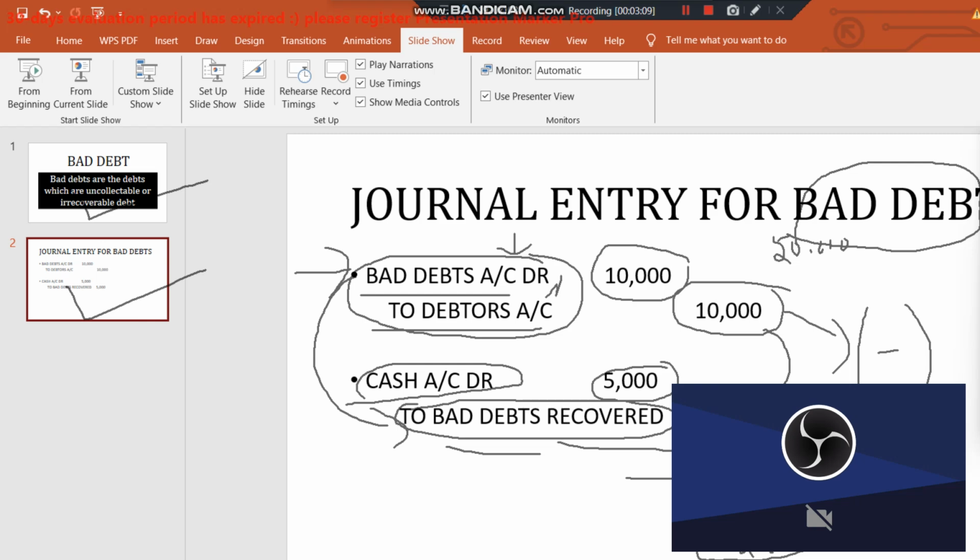Even if you recover some portion of bad debts, we have seen the journal entry here. Every single day we'll cover a small topic, so that it will give you a larger holistic picture and you get the connectivity of each accounting concept.